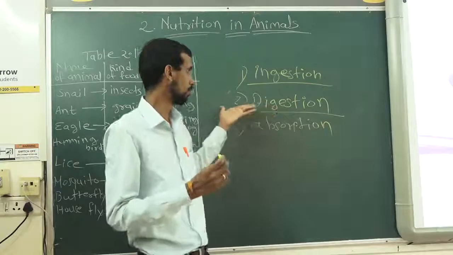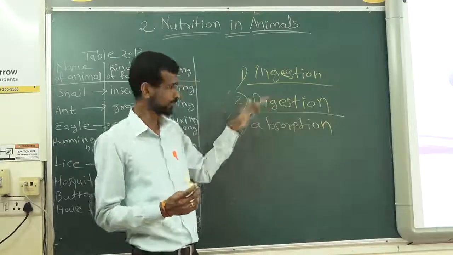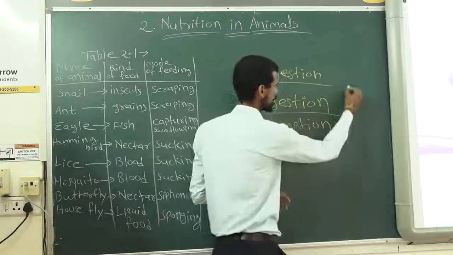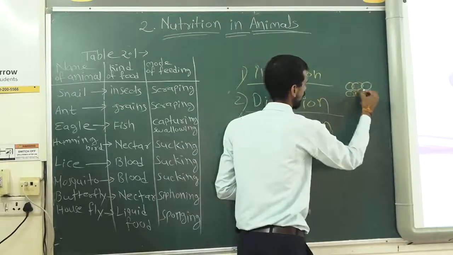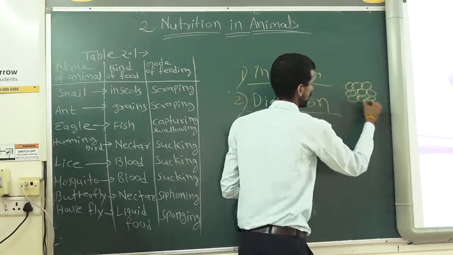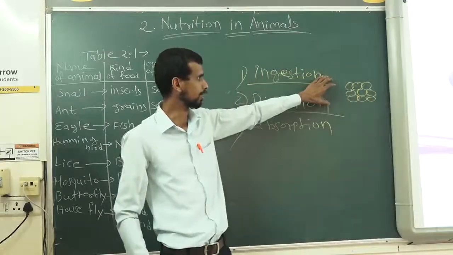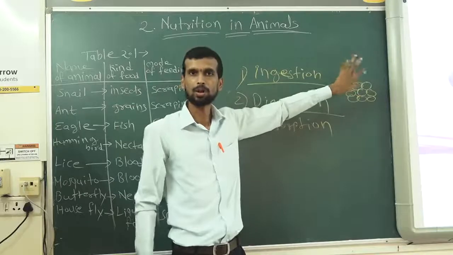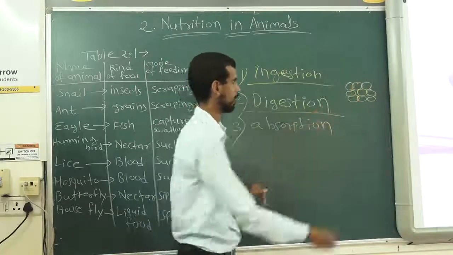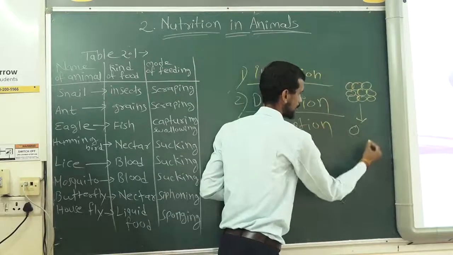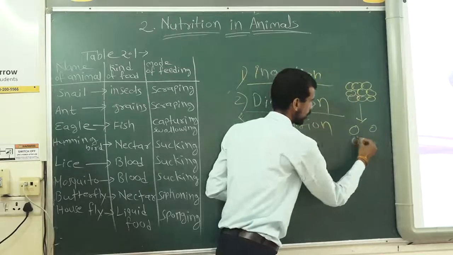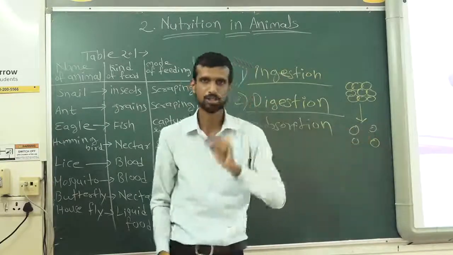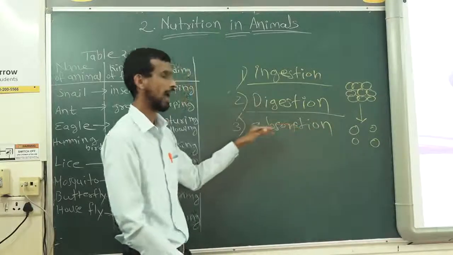Correct? So after digestion, what exactly is happening? Let me tell you. In digestion, suppose this is a bite of food. These small units are what? These are the complex nutrients. In digestion, these complex nutrients break into smaller pieces, and then these small pieces of nutrients are absorbed.